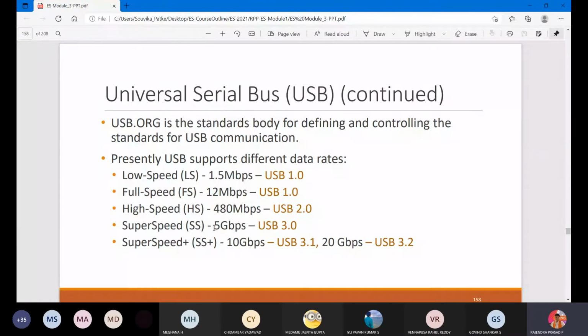Everyone is expecting this speed. This USB 3 port was recently added, maybe around 3 or 4 years back. My laptop was also enabled with USB 3, and it is given only one. The other 3 ports are USB 2, which is 480.